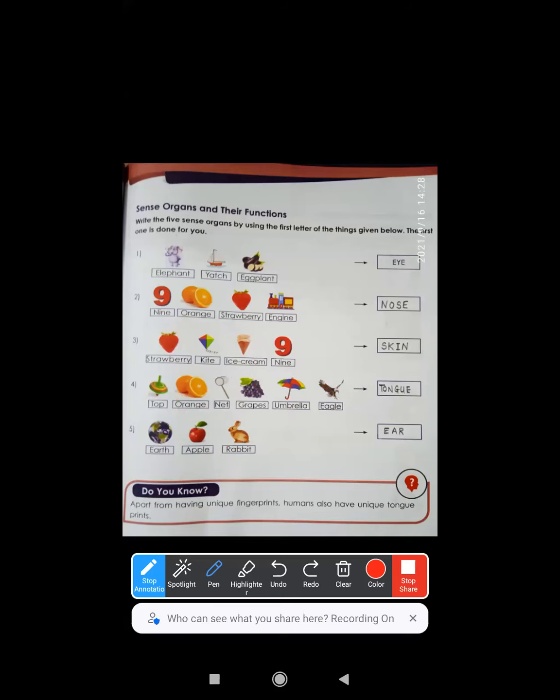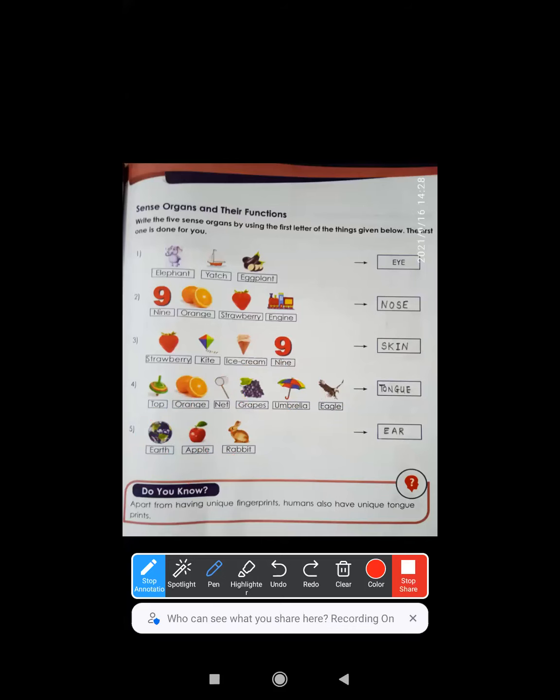Moving to next, strawberry, S, kite, can you see here? Kite, K, then is your ice cream, I, then nine again, that is N. So which word is formed by using only the first letter from each spelling? Yeah, it is skin, S-K-I-N, skin. Repeat, my dear kids, S-K-I-N, skin, correct? Okay.